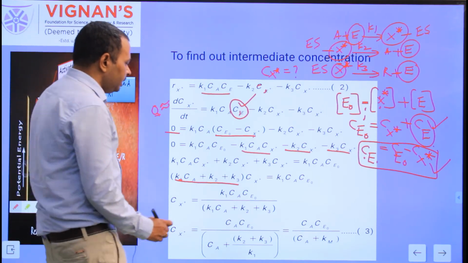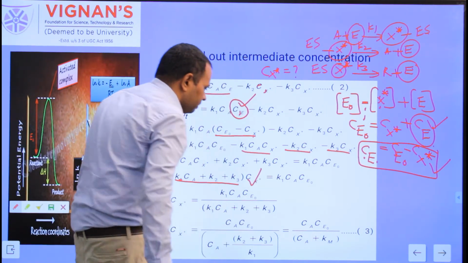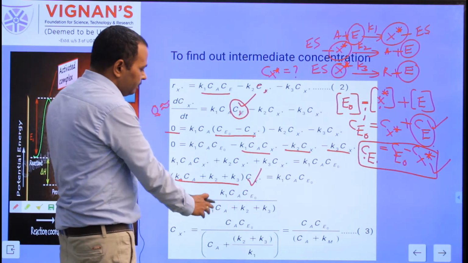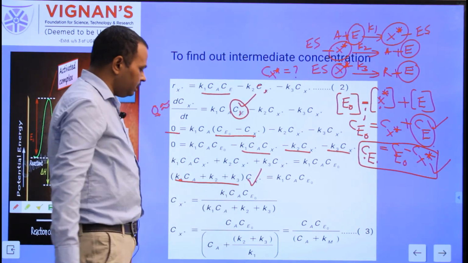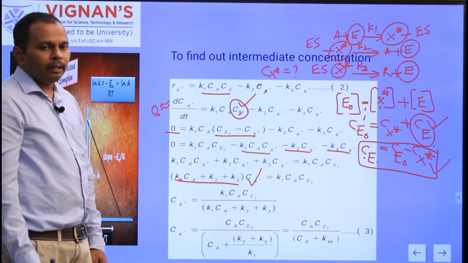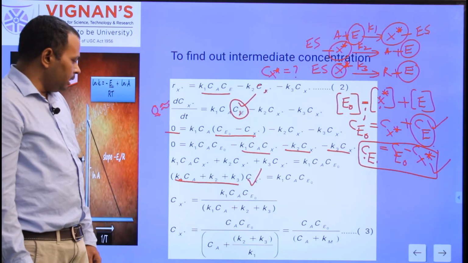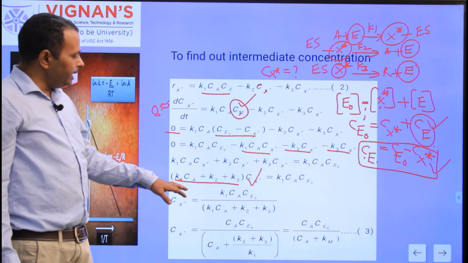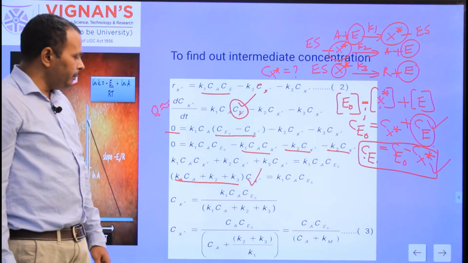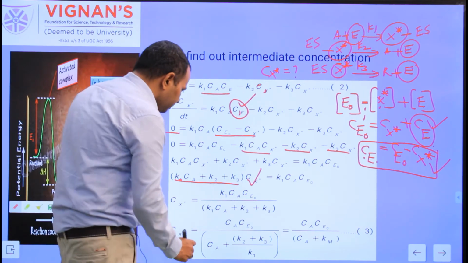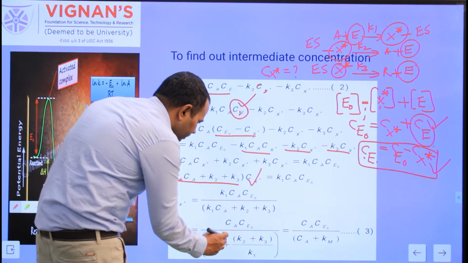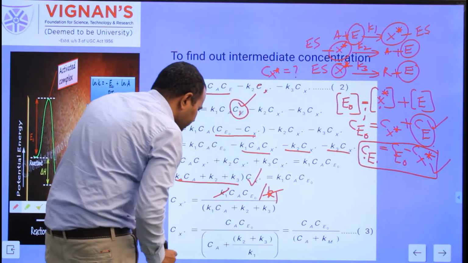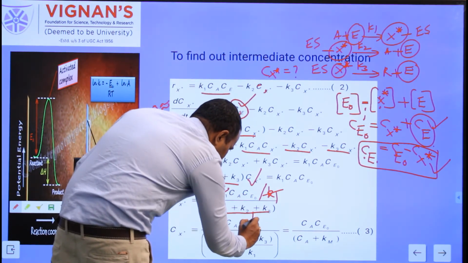From this, try to solve for Cx star. Cx star is equal to, bringing the left hand side factor down to the right hand side denominator, K1 Ca Ce0 divided by K1 Ca plus K2 plus K3. Now in the next step, on the right hand side, divide numerator and denominator by K1. Why? Because K1 is there. So divide the right hand side numerator and denominator by K1. Then this K1 becomes cancelled. Here also divided by K1.